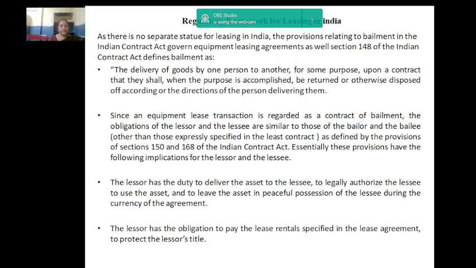The lessor has a duty to deliver the asset to the lessee, to legally authorize the lessee to use the asset, and to leave the asset in peaceful possession of the lessee during the currency of the agreement. The lessee has the obligation to pay the lease rentals specified in the lease agreement, to protect the lessor's title, to take reasonable care of the asset, and to return the leased asset on the expiry of the lease period.